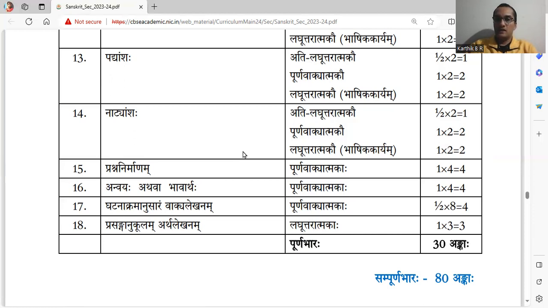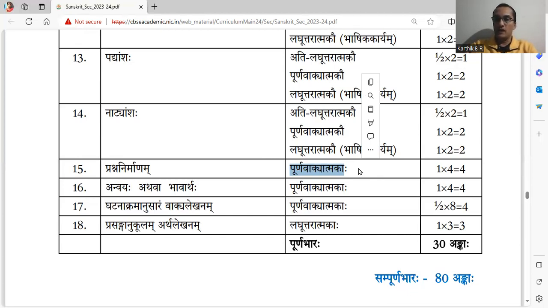A passage, again, an extract is taken from there, and again, questions are divided into same 3 categories for 5 marks. Next main is Prashna Nirmanam, framing questions, Purna Vakyatmakaha, in the form of a complete sentence.